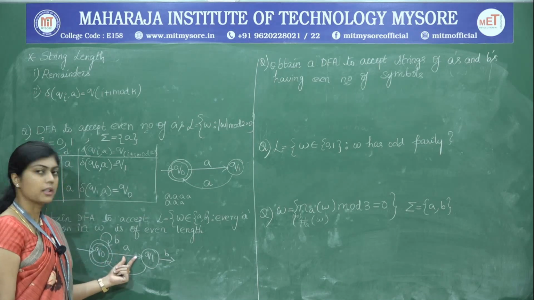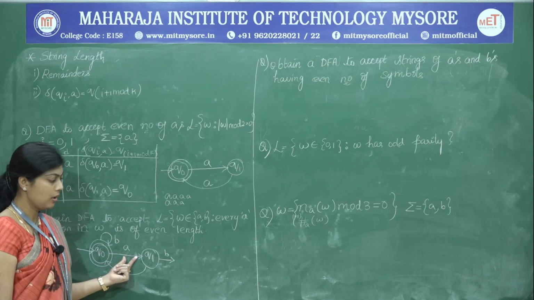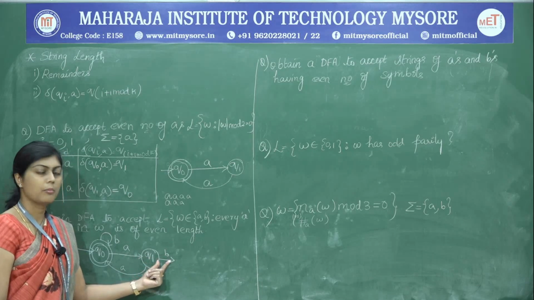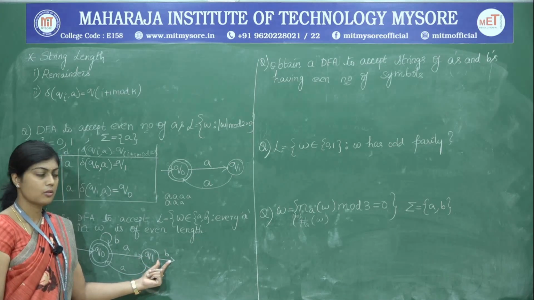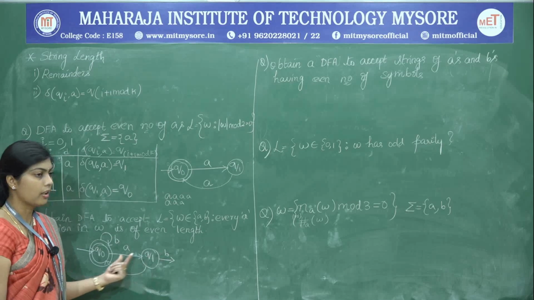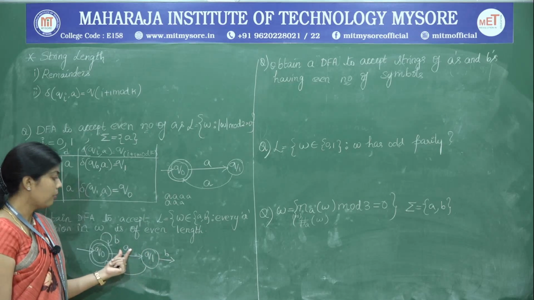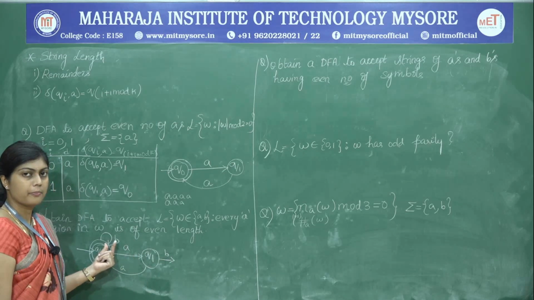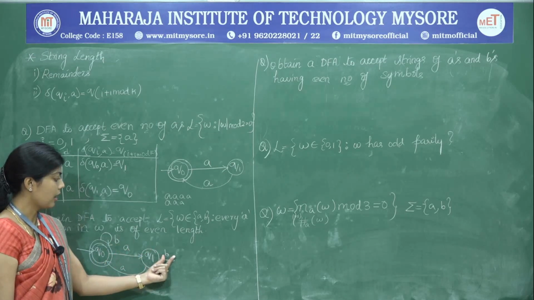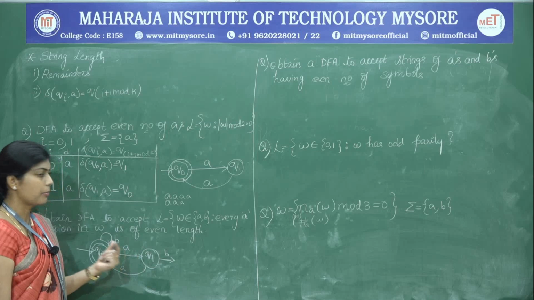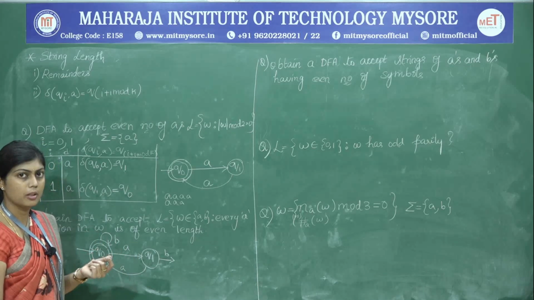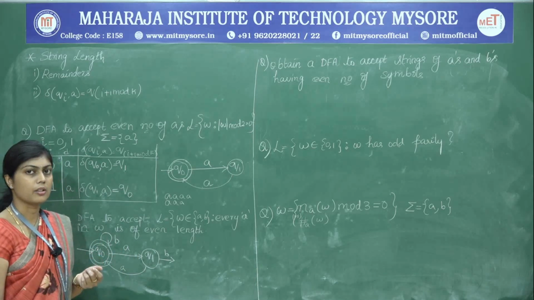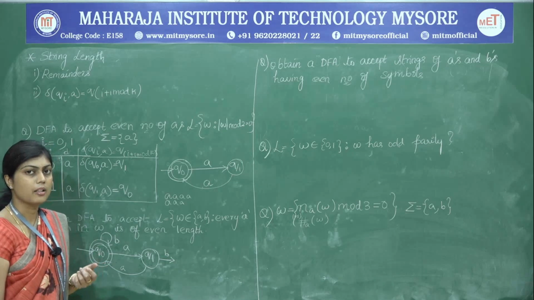So what happens now? You are accepting any number of B's in the start state. After that, you have accepted only one A, and then there may be another B. So this leads to a string which has got odd number of A's in between the B's. So before the appearance of any B, A is appearing as an odd number. So this is going to always result in an invalid string.